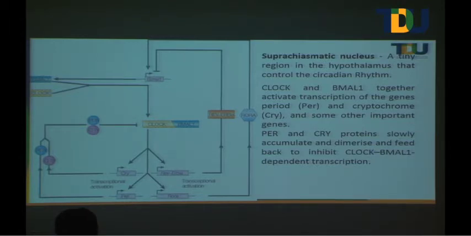So the understanding of the light cycle and dark cycle is the master regulator. Accordingly, the brain will send the signal to all the other systems to function in an appropriate way.